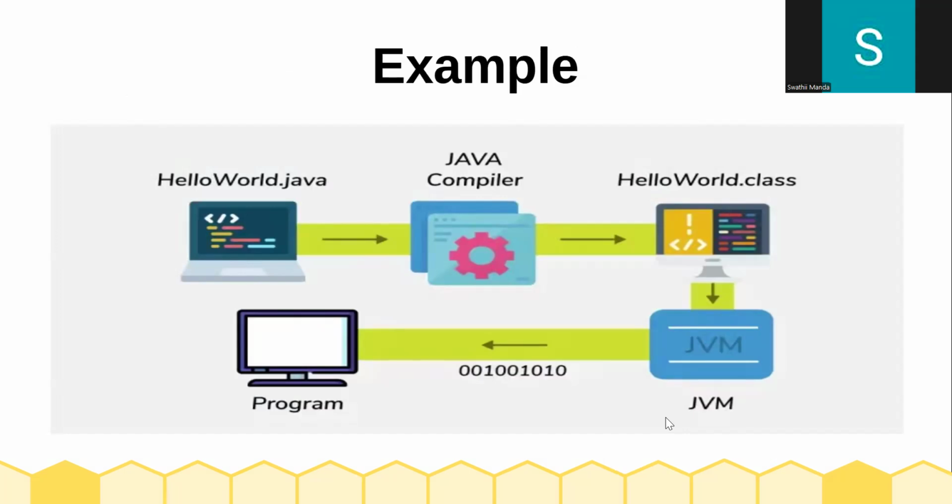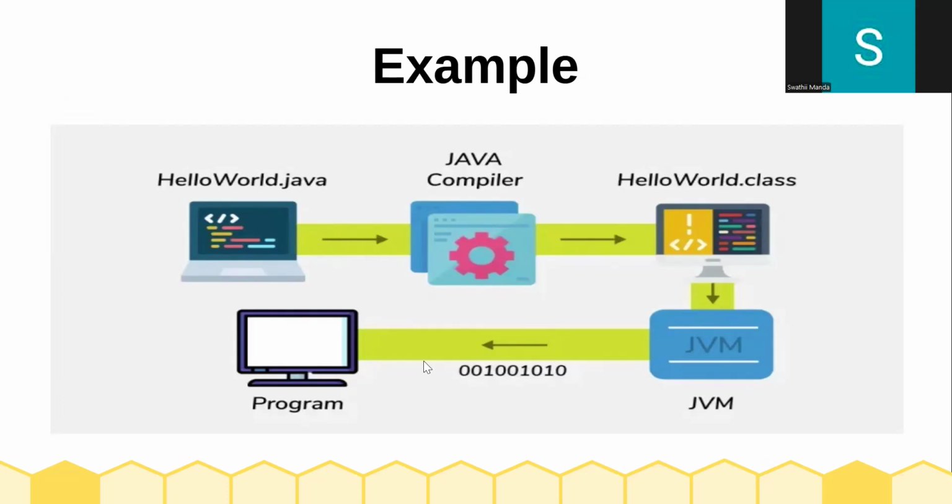So let's move to an example. Suppose I have written a hello world Java program and it is saved as HelloWorld.java. I am using the Java compiler and running this hello world program with it, and it creates a .class file. Later the JVM converts our program into machine understandable code, that is bytecode.